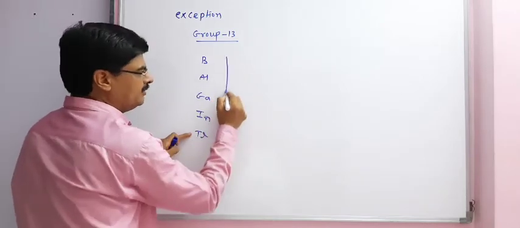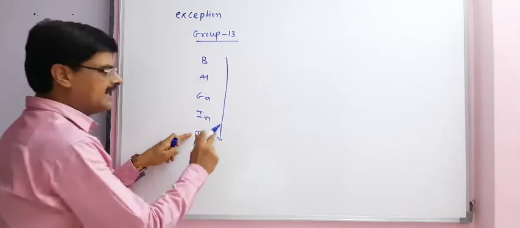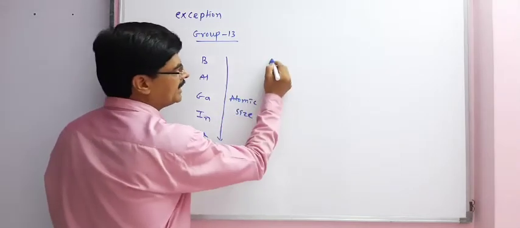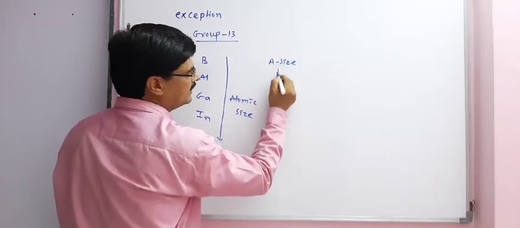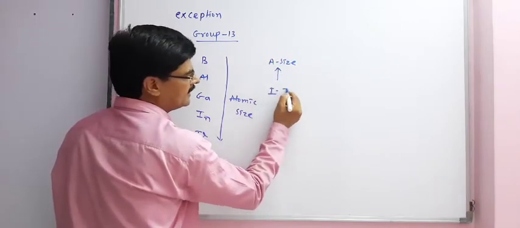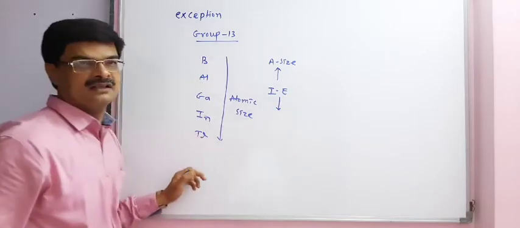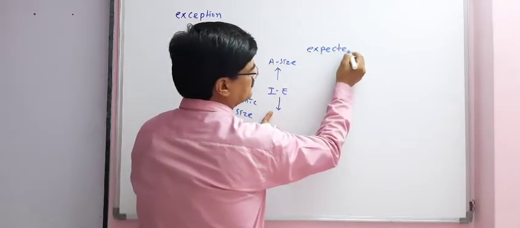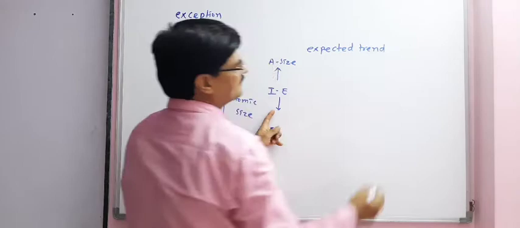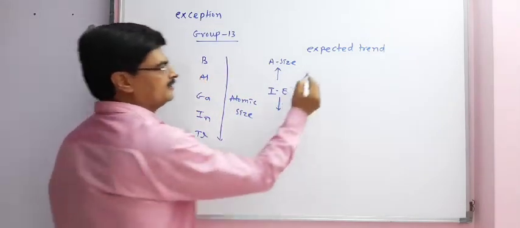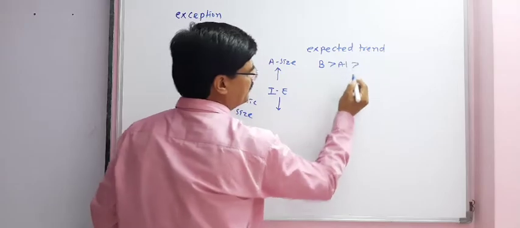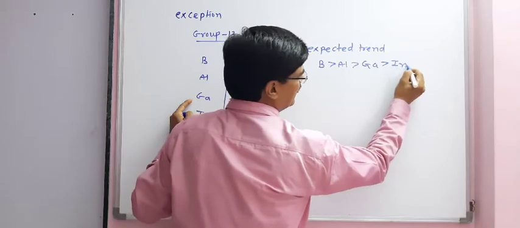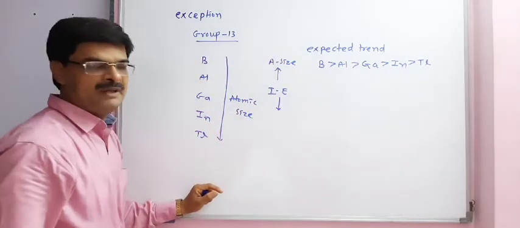As we move from boron to thallium, atomic size increases. So if atomic size increases, then ionization enthalpy should decrease. So the expected trend of ionization enthalpy for group number 13 elements we can write as B greater than Al greater than Ga greater than In greater than Tl. But because of